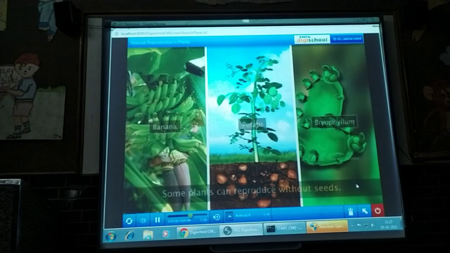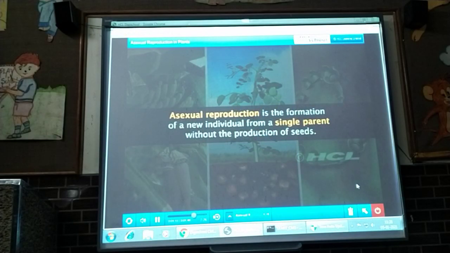But some plants can reproduce without seeds. In this case, the new plant is produced by a single parent plant. The form of reproduction in which a new plant is produced by a single parent without using seeds is called asexual reproduction.